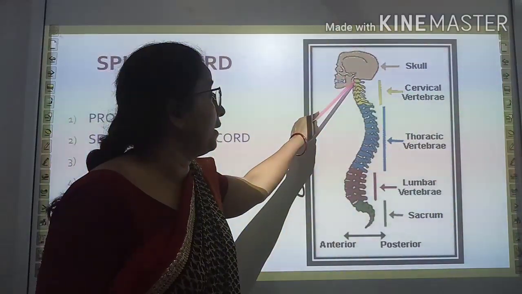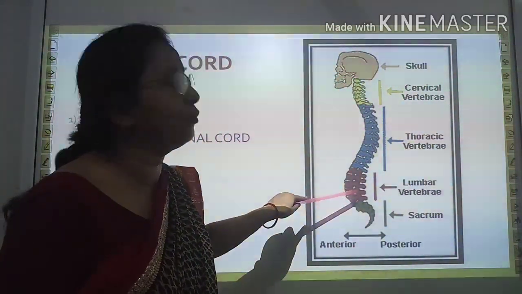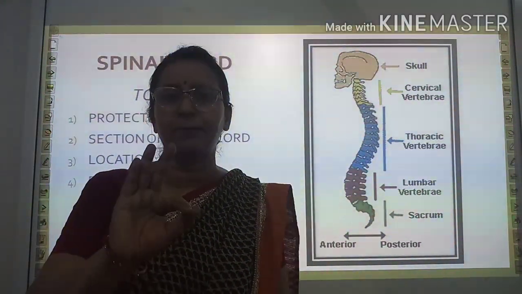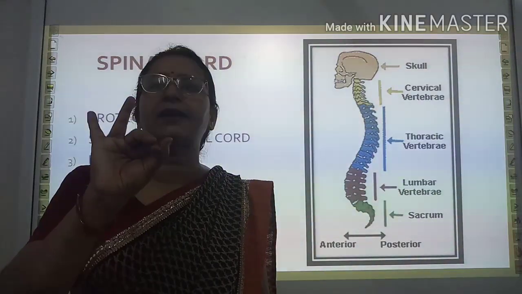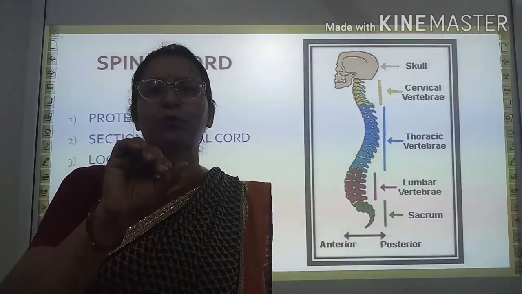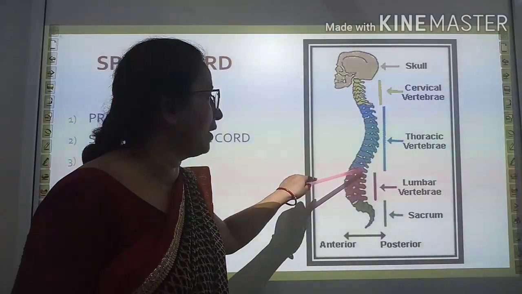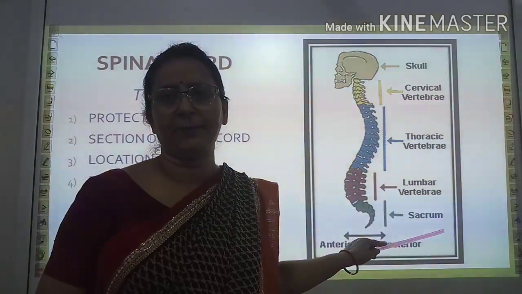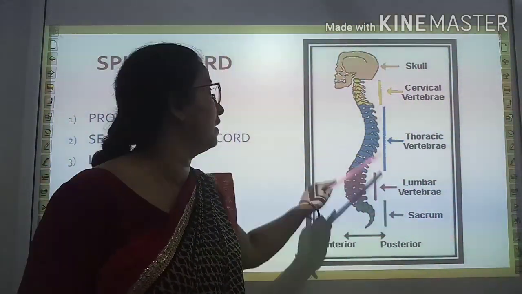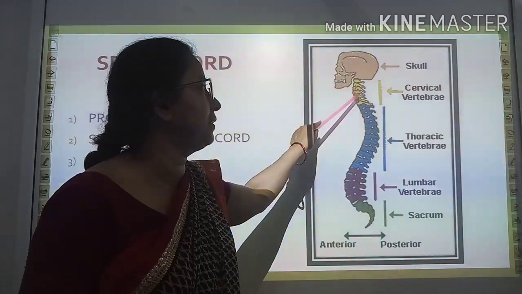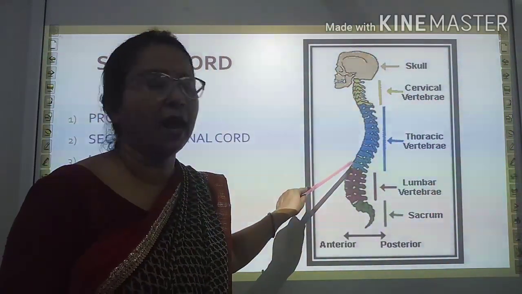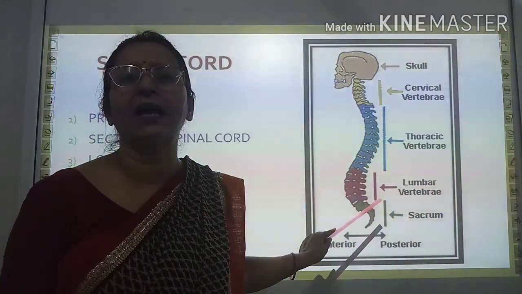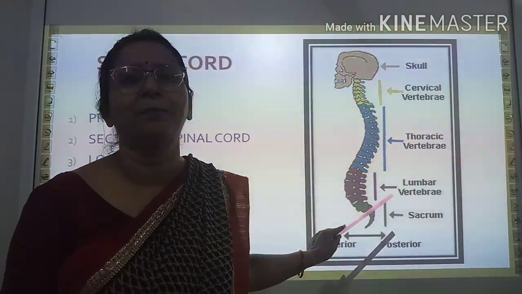It is present in neural canal, divided in three parts. First one is cervical, second one is thoracic, and third one is abdominal. Abdominal can also be divided in three parts: lumbar, sacral, and coccygeal. Here cervical vertebrae are present, thoracic vertebrae are present, and after that abdominal vertebrae are present.